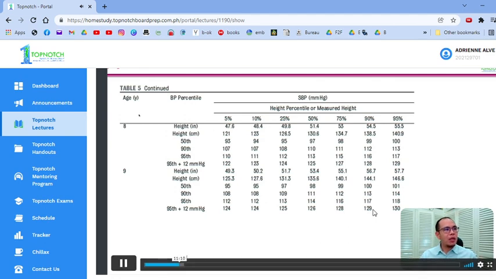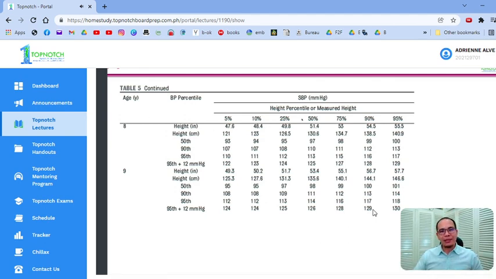For example, let's see. So, what you do is you need the age of the patient and the height. Okay? So, based on the Z-scores, for example, you have a patient who is 8 years old at ang height niya ay, sabihin natin, nasa 50th percentile, 130 centimeters. Ito yung mga cut-off values mo.